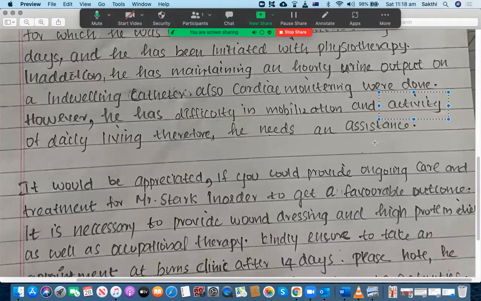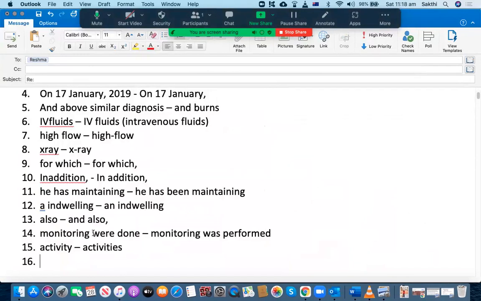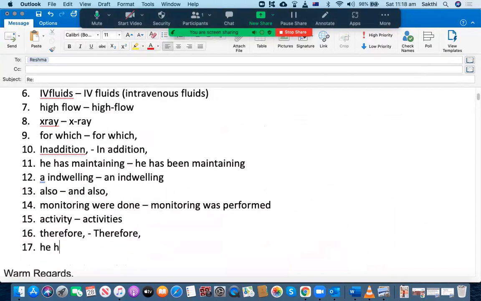Therefore, he needs an assistance. Remember that "therefore" should come in a new sentence. This is wrong. You should say "therefore," comma. And then another issue is "he needs." You shouldn't use "he needs." You should say "he requires." It is always better to use formal phrases like "requires" instead of "needs." And assistance. Oh my god, assistance is not a countable noun, which means you should not place any article before that. That's another issue.